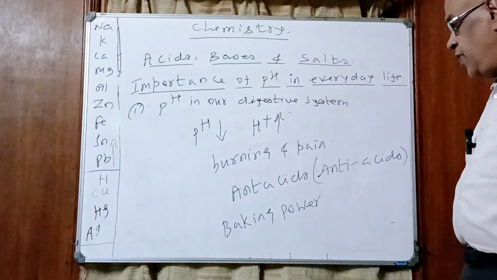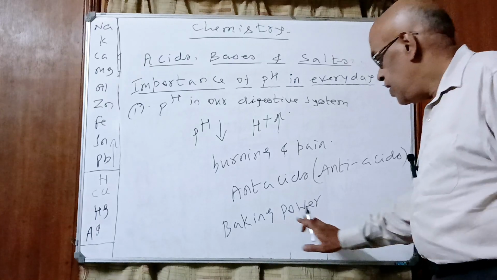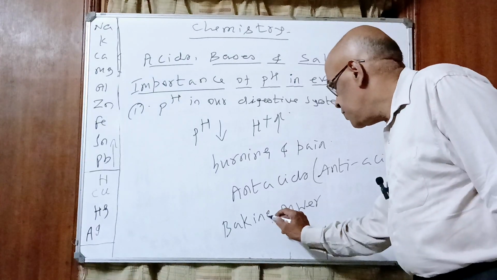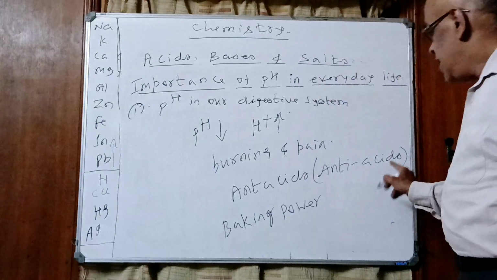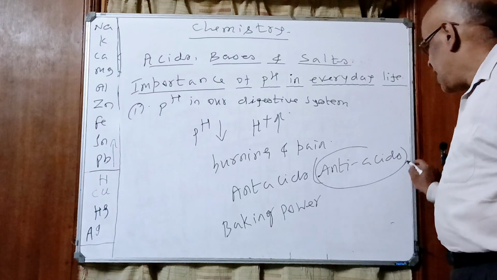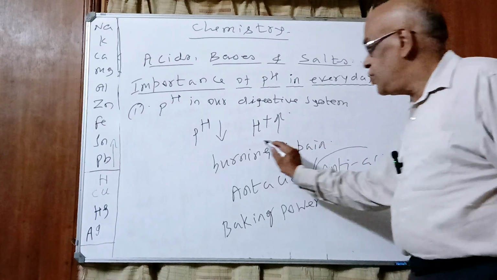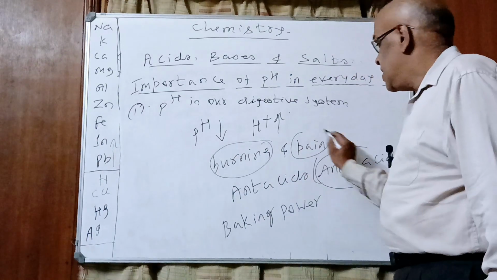We take the help of baking powder to neutralize this excess acid which leads to burning and pain in the stomach.